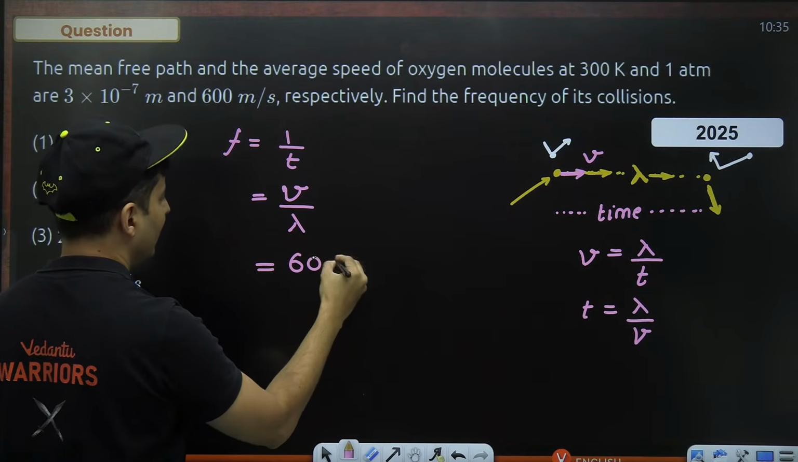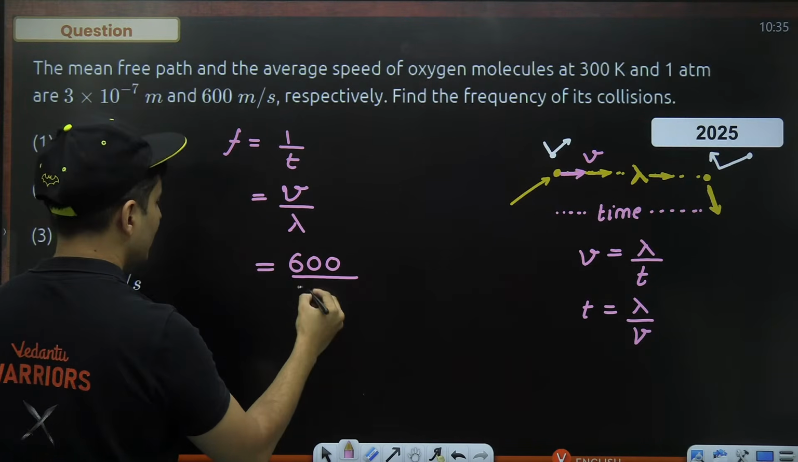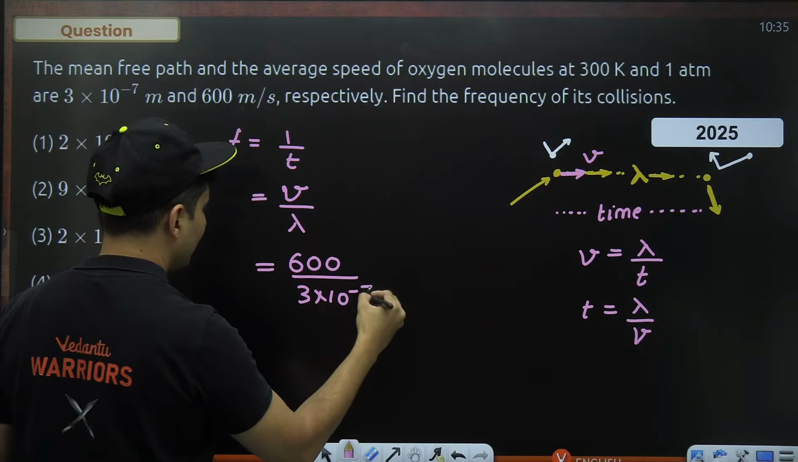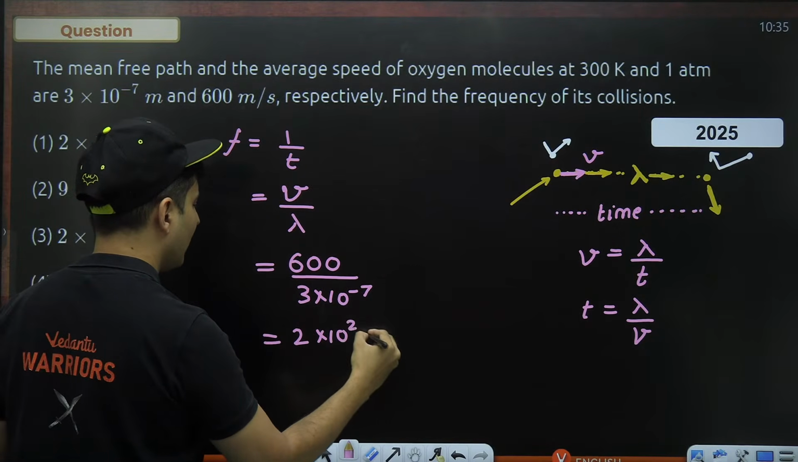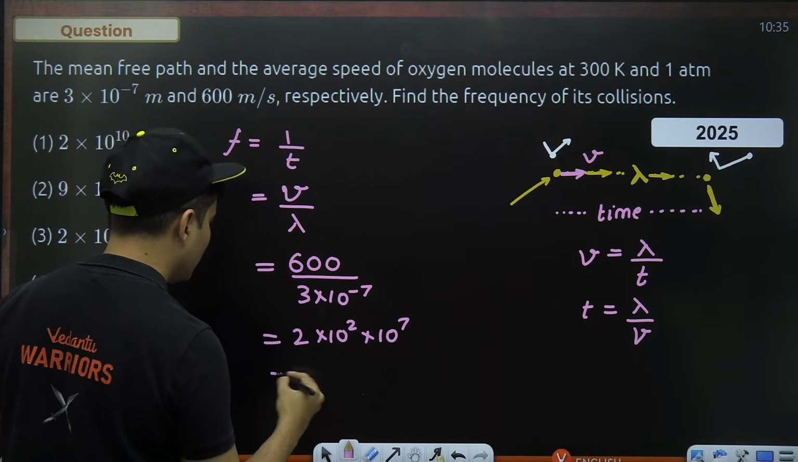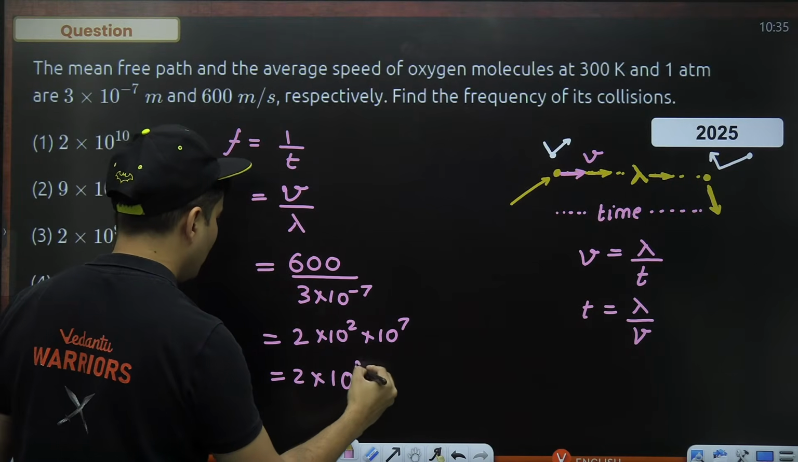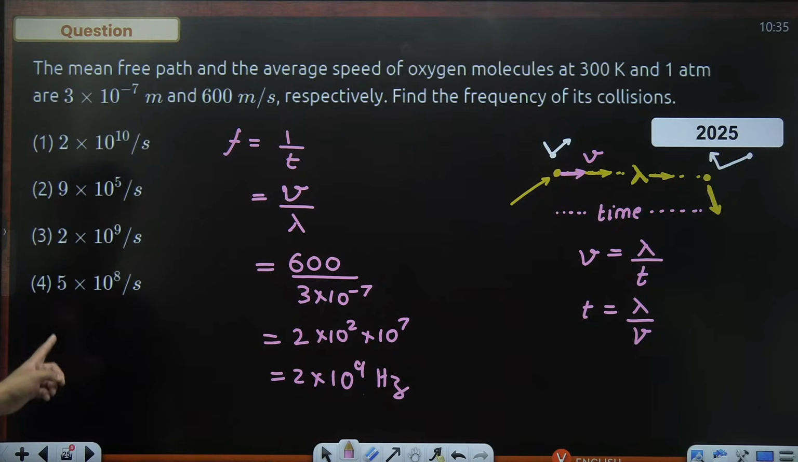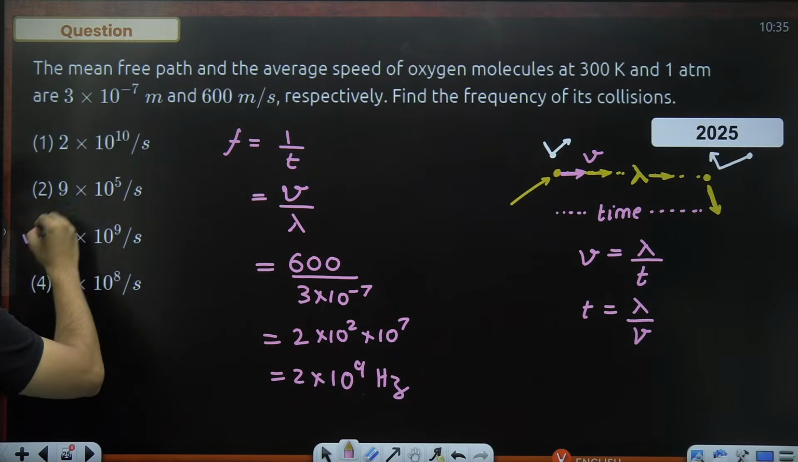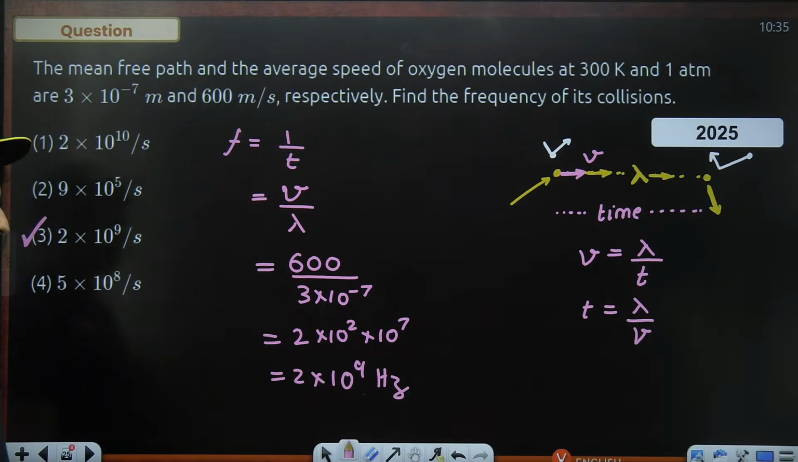Velocity is 600. Mean free path is 3 into 10 to the power minus 7. 6 by 3 is 2. Those two zeros are there, and 10 to the power 7 goes on the top. So it will become 2 into 10 to the power 9, but unit is hertz. 2 into 10 to the power 9 hertz or per second, which is the third option.